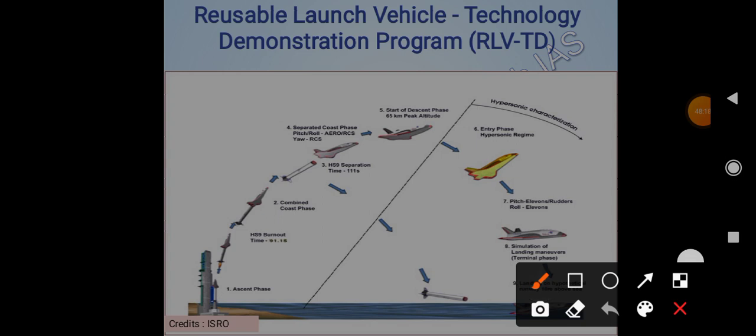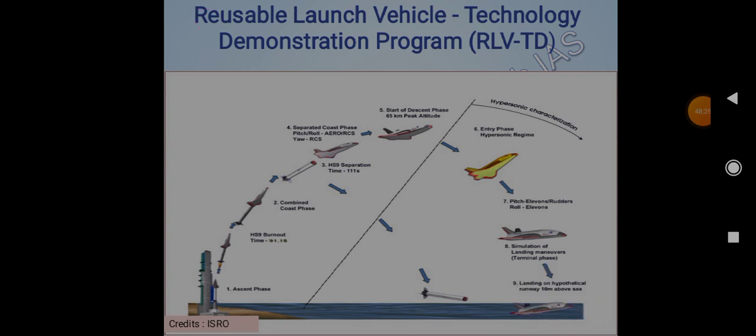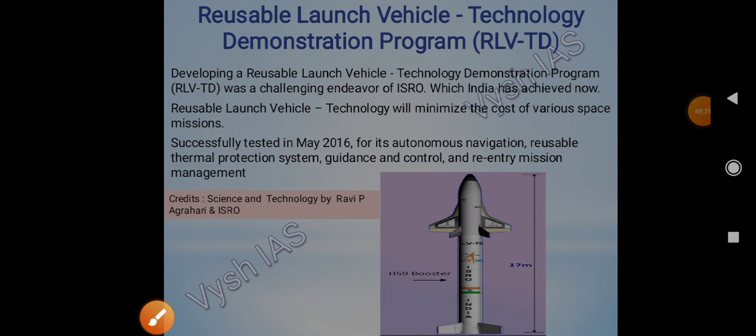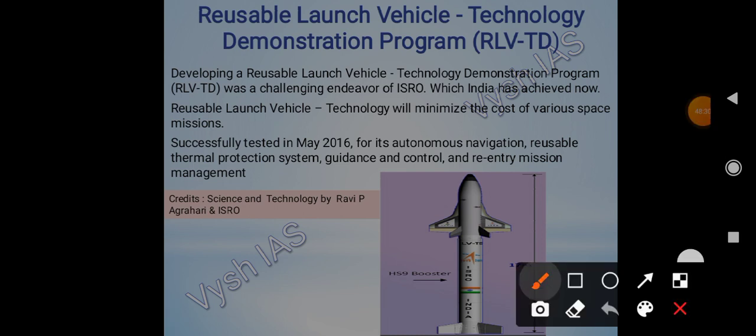The name itself suggests that we can use this launch vehicle again. So to use it again, we have done one experiment, and this was found to be successful. We will read it now.